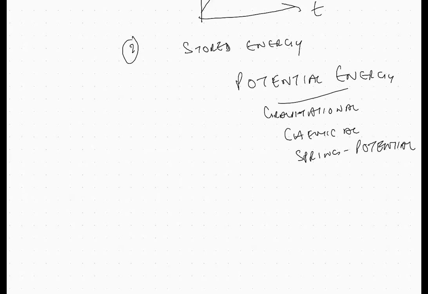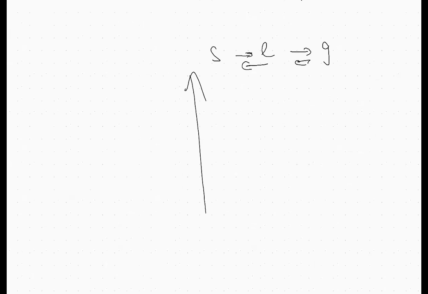Okay, the next one. During a phase change, what types of energy undergo change? So a phase change is solid to liquid and gas, or the other way. This is called potential energy because there is no movement. On the same graph, this point is potential energy.